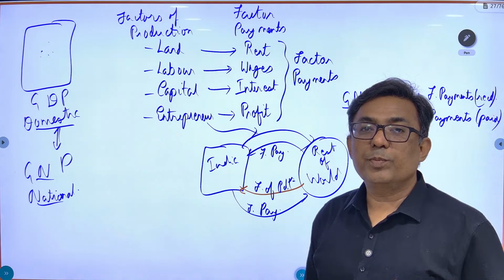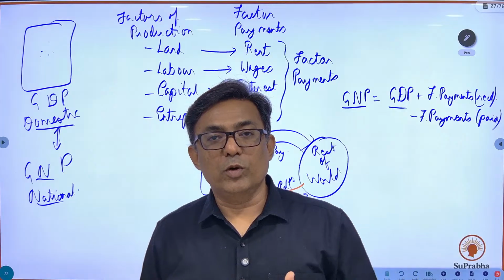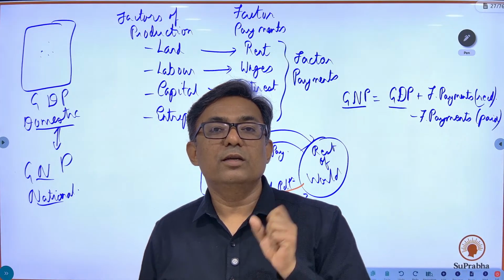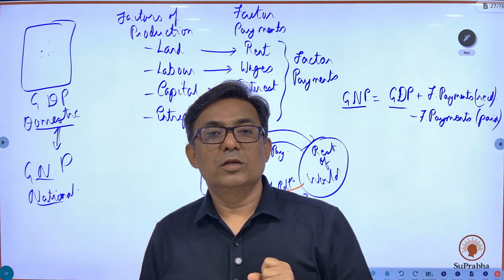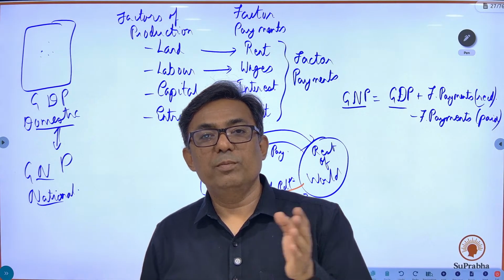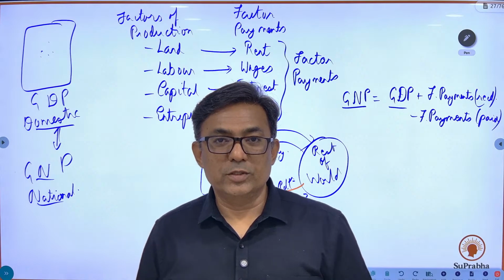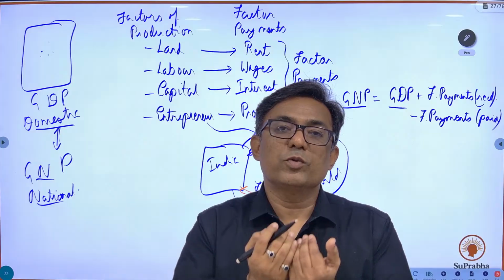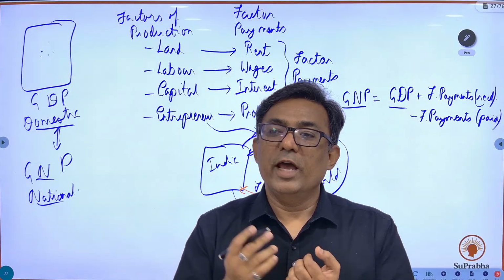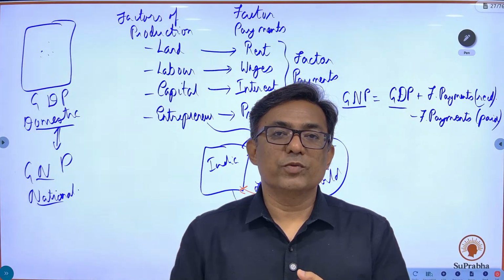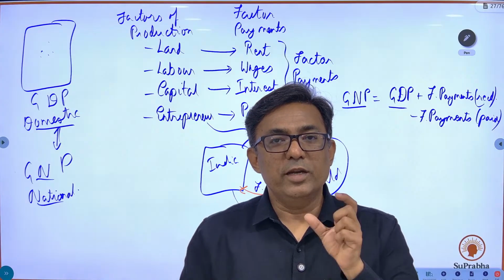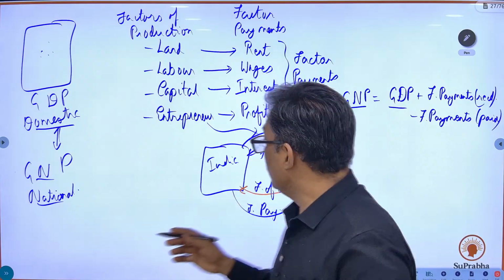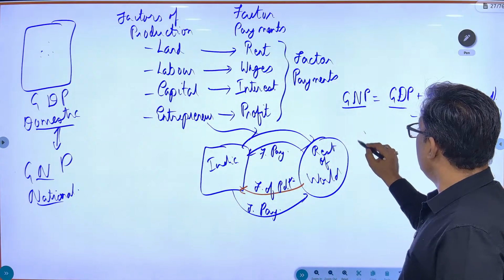So if India is getting 100 rupees from abroad and we are paying 20 rupees abroad, what is the net factor income from abroad? That is going to be 100 minus 20, that is 80 rupees. So if we get 100 rupees from the rest of the world in a financial year and we have to pay 20 rupees to the rest of the world in that financial year, the net factor income from abroad becomes 80 rupees. So you can also write this equation as GNP.